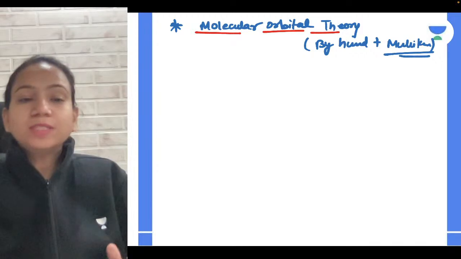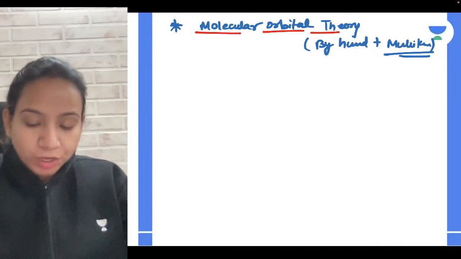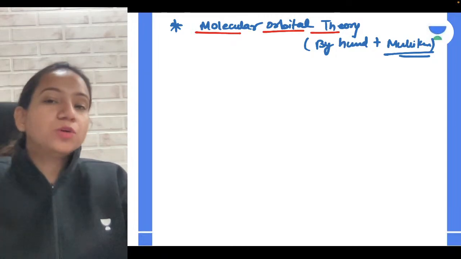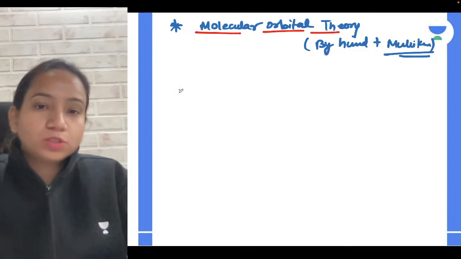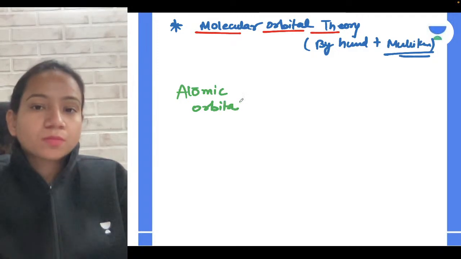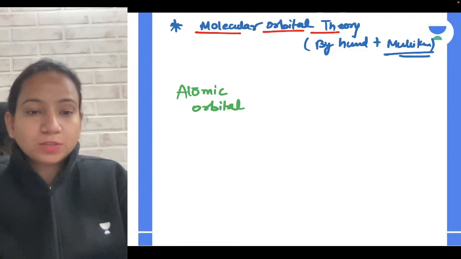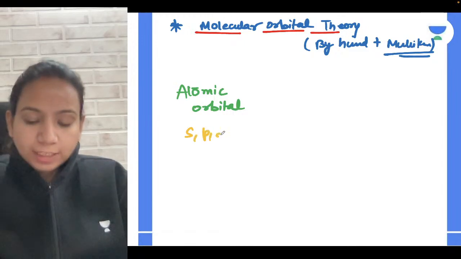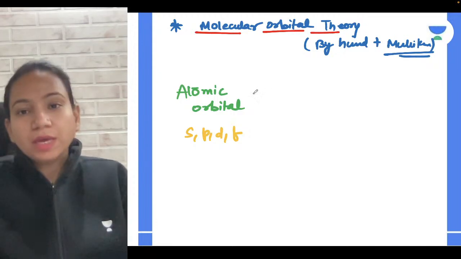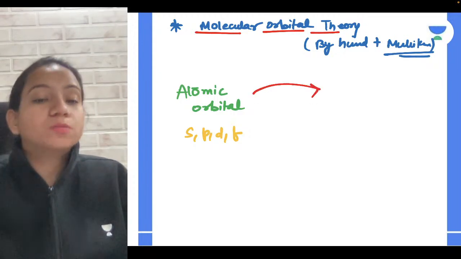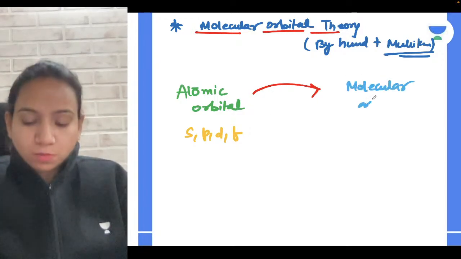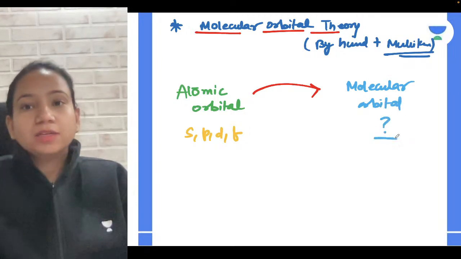As you know, the name itself says molecular orbital. Here we are going to talk about molecular orbitals. Basically, you all know what atomic orbitals are, right? Atomic orbitals are s, p, d, f, which we have discussed. From the atomic orbitals we can make molecular orbitals. How molecular orbitals are formed, that we will be learning.